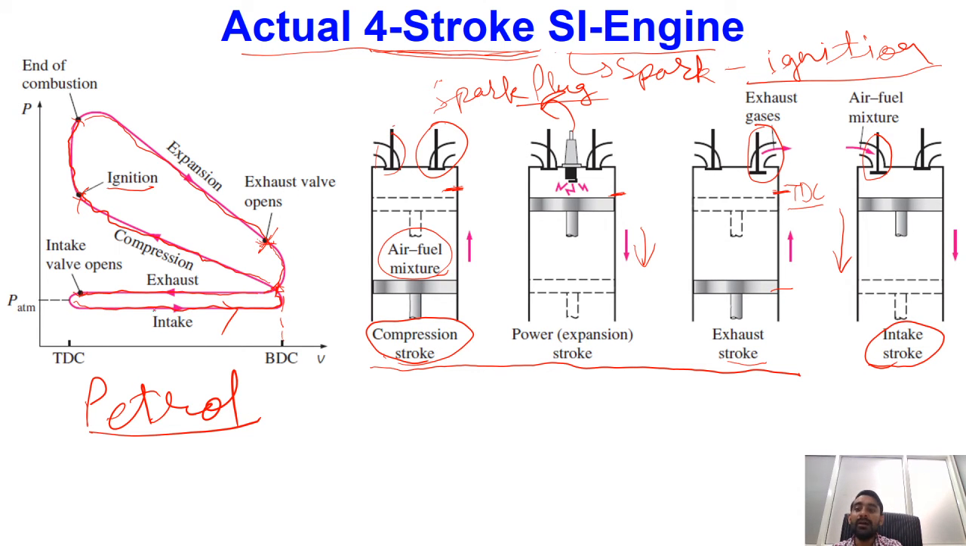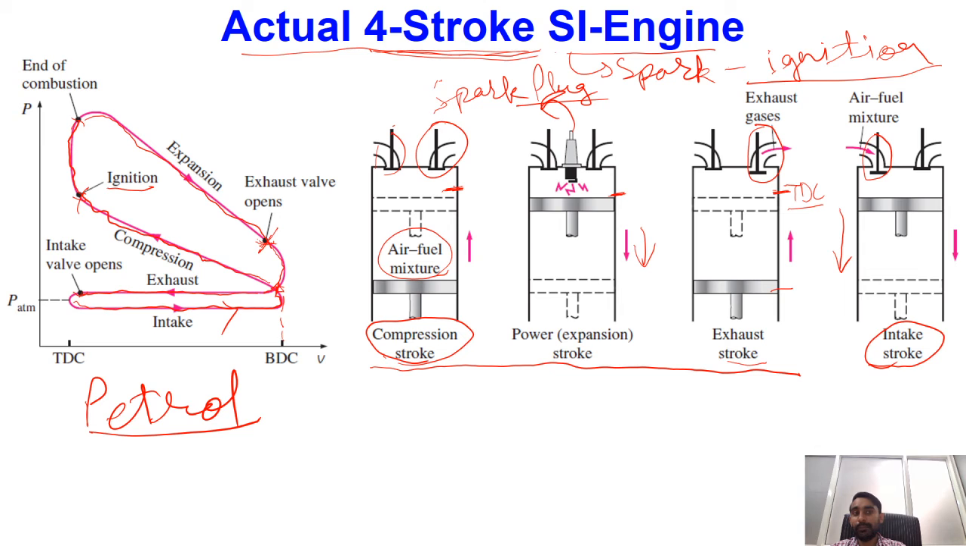The pressure during the intake stroke will remain almost constant. Now, one important point we have to note over here is that in case of a petrol engine, a mixture of air and fuel is allowed to enter during the intake stroke. However, in compression ignition engines, or our diesel engines, we allow only air to enter into the cylinder during the intake stroke.